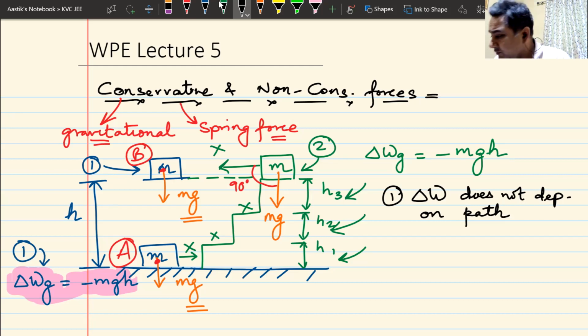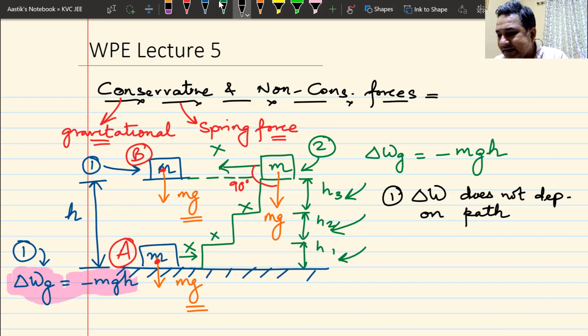You would have also heard about this term in thermodynamics. I think your thermodynamics is over. There is one thing that does not depend on path in thermodynamics. What is that thing? We call it state function. For all processes, that thing remains constant. It does not depend on path. Do you remember that term? What is that? Tell me. Thermodynamics, conservative force, displacement, they all come from the same category. Does not depend on path.